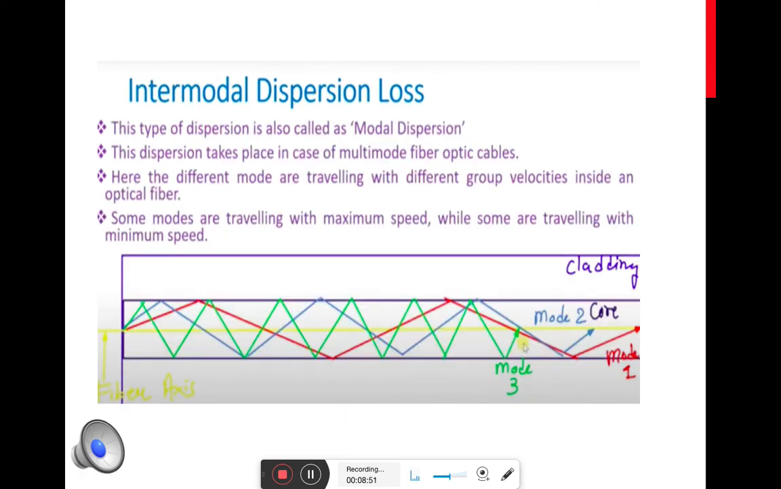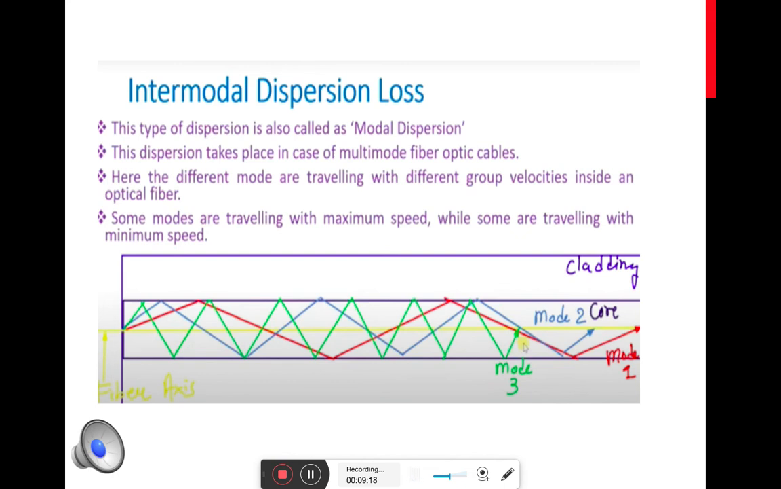Okay, so the next type of dispersion is intermodal dispersion. In dispersion loss, we have two types of dispersion. One is intramodal dispersion, the other one is intermodal dispersion. In intramodal dispersion, we have waveguide dispersion and material dispersion. Now in this session, we'll be learning about intermodal dispersion. Intermodal dispersion is also called modal dispersion. This type of dispersion occurs in multimode fibers.